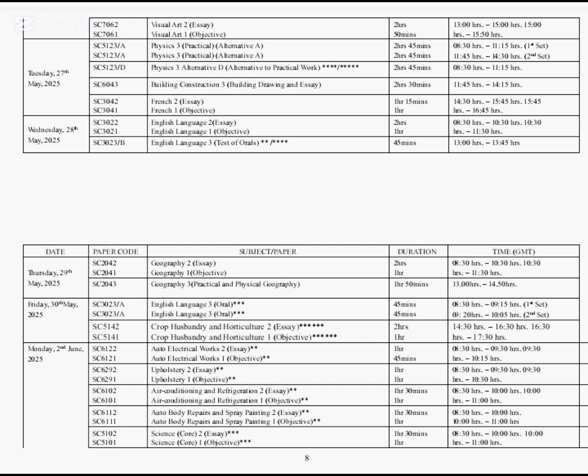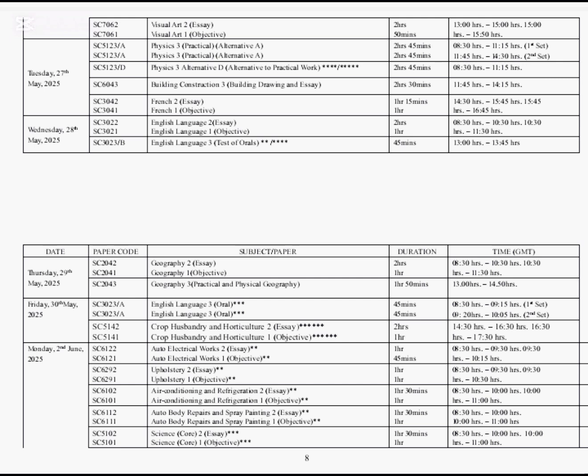Candidates, take note. On Wednesday, 28th May 2025, we have English language paper 2 and 1. We also have English language paper 3, that is test of orals. Then on 29th May 2025, being Thursday, we have geography paper 2 and 1 and also geography paper 3, that is practical and physical geography.